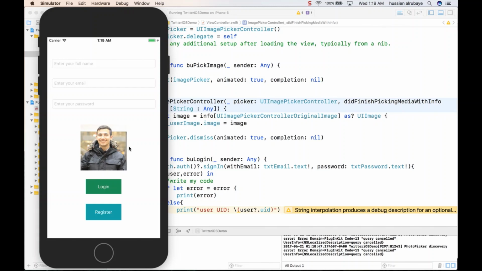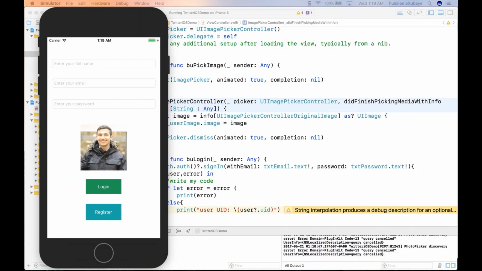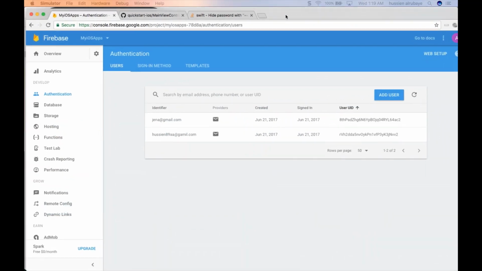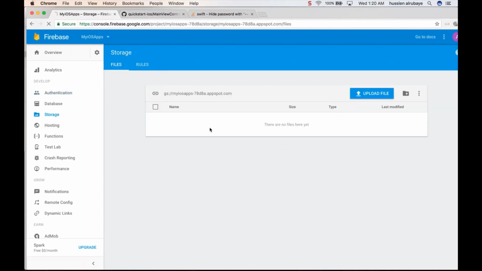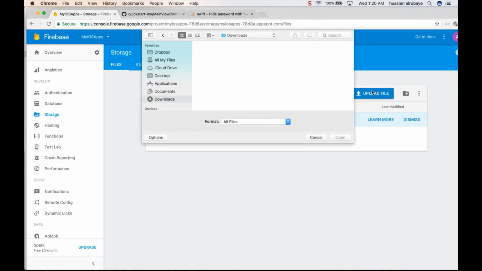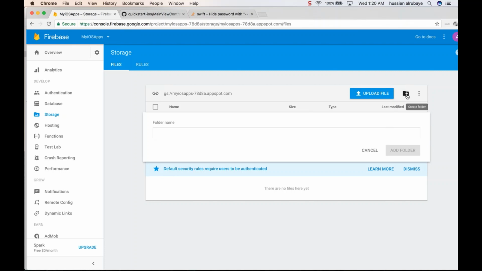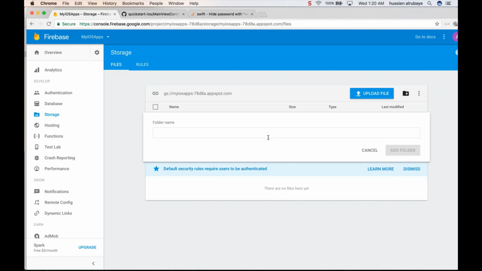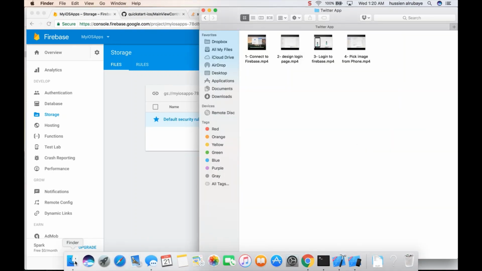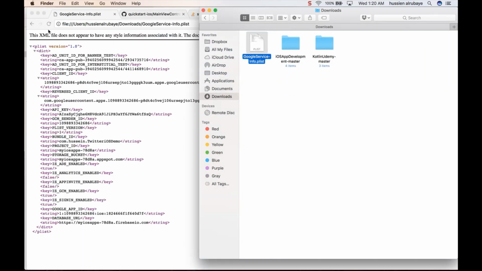Again, what I want to do in this video is, after the person selects the picture, I want to upload this picture to Firebase, which is a little bit of a process we have to learn here. So I want to upload it here in the storage. First of all, let me create a new folder. You see, I cannot create a new folder now. Maybe you are not able to create a new folder unless you upload one file. If you cannot see this option, just try to upload any simple file from your device, then you will be able to do that.